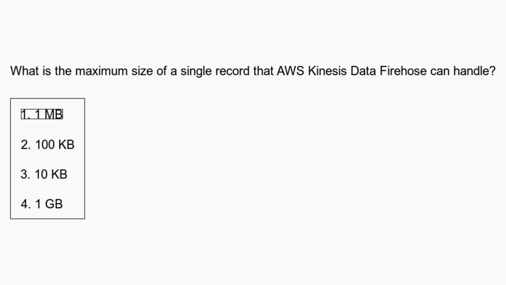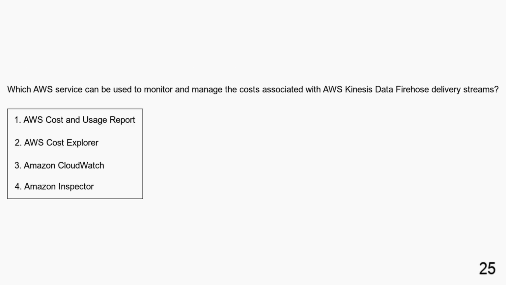The maximum size of a single record that AWS Kinesis Data Firehose can handle is 1 megabyte. Which AWS service can be used to monitor and manage the costs associated with AWS Kinesis Data Firehose delivery streams? AWS Cost and Usage Report, AWS Cost Explorer, Amazon CloudWatch, Amazon Inspector.